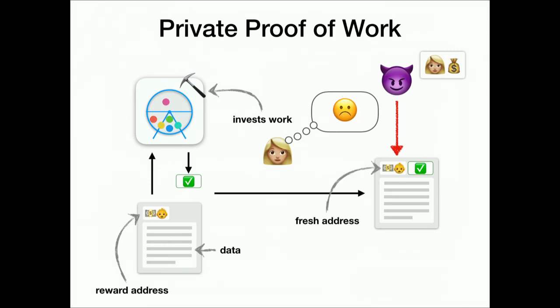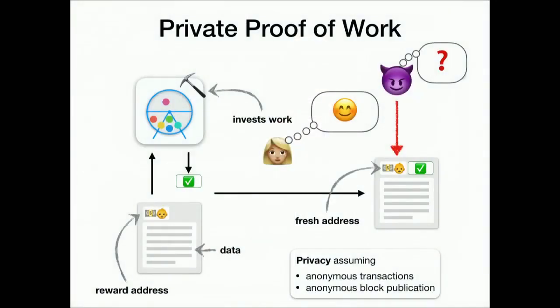In fact, we just always use a fresh address. Each time you make a new block, instead of pointing to your old account with all your money, you just make a new account. And so in this setting of proof of work, the adversary now has no idea by looking at the block how much money Alice is actually making. Note that the proof here, this certificate, is now based on the block. It's not dependent on Alice. It's just dependent on the block template, which is specified here on the left. So under those two assumptions here, we have privacy.